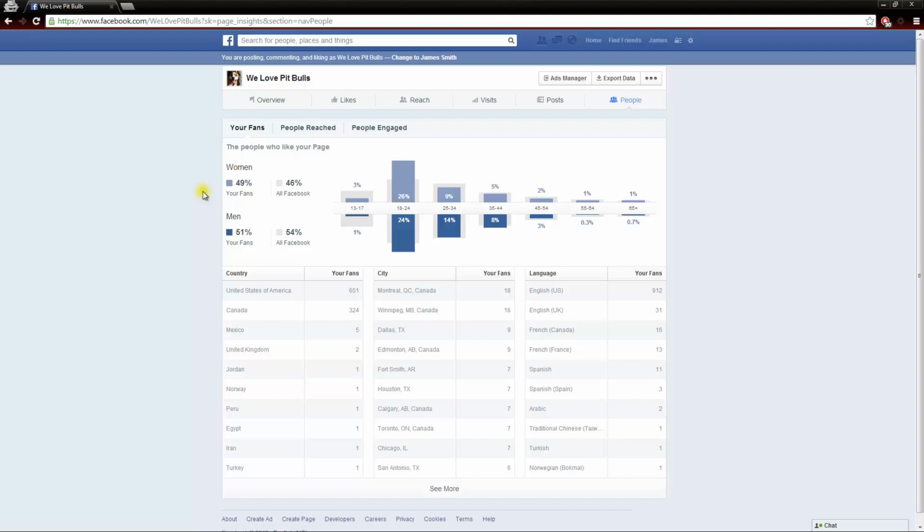And that's why you don't assume. That's why you just simply test and the numbers will come to you. We can see that the majority of my fans are women between 18 to 24. 26% of my fans are women between the ages of 18 and 24. Next up, I have men who are between the ages of 18 and 24, 24% of my fans. And you can go through here and you can see exactly who your fans are. And then you can see where your fans are from, what country they're from, what city they're from.